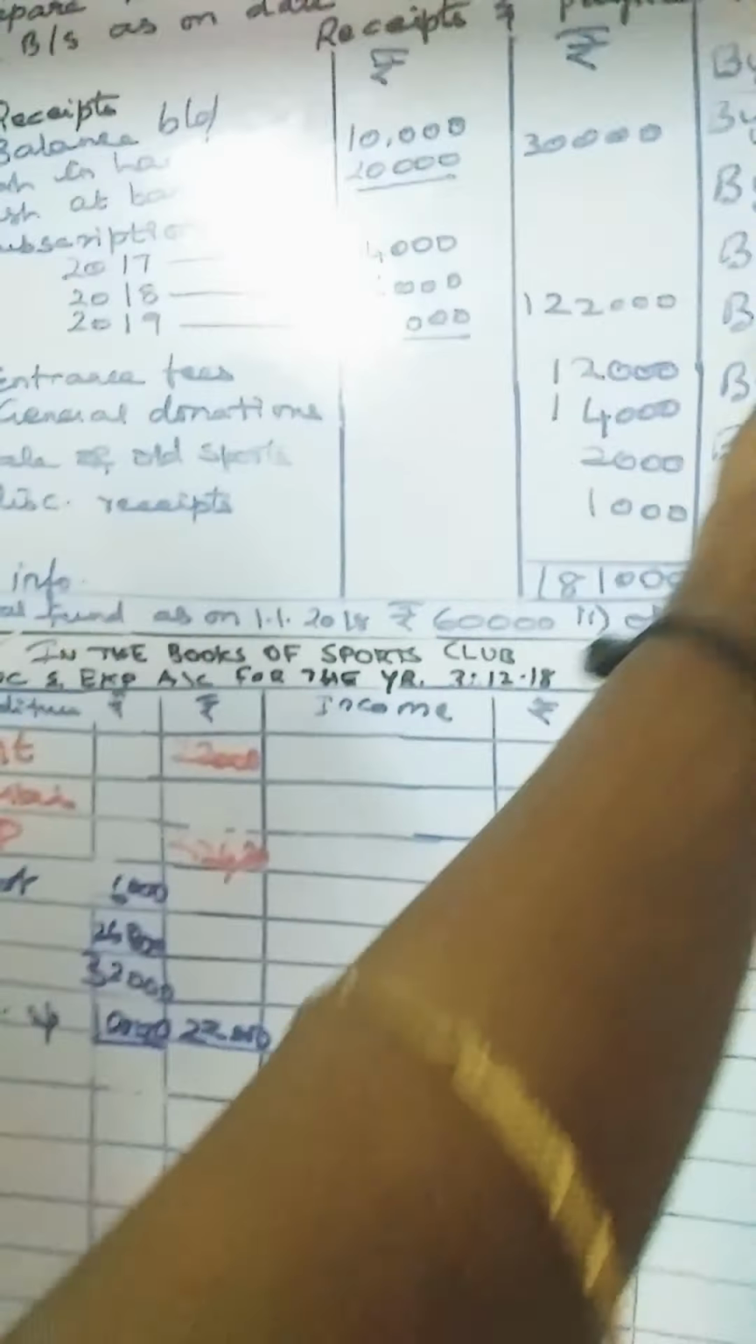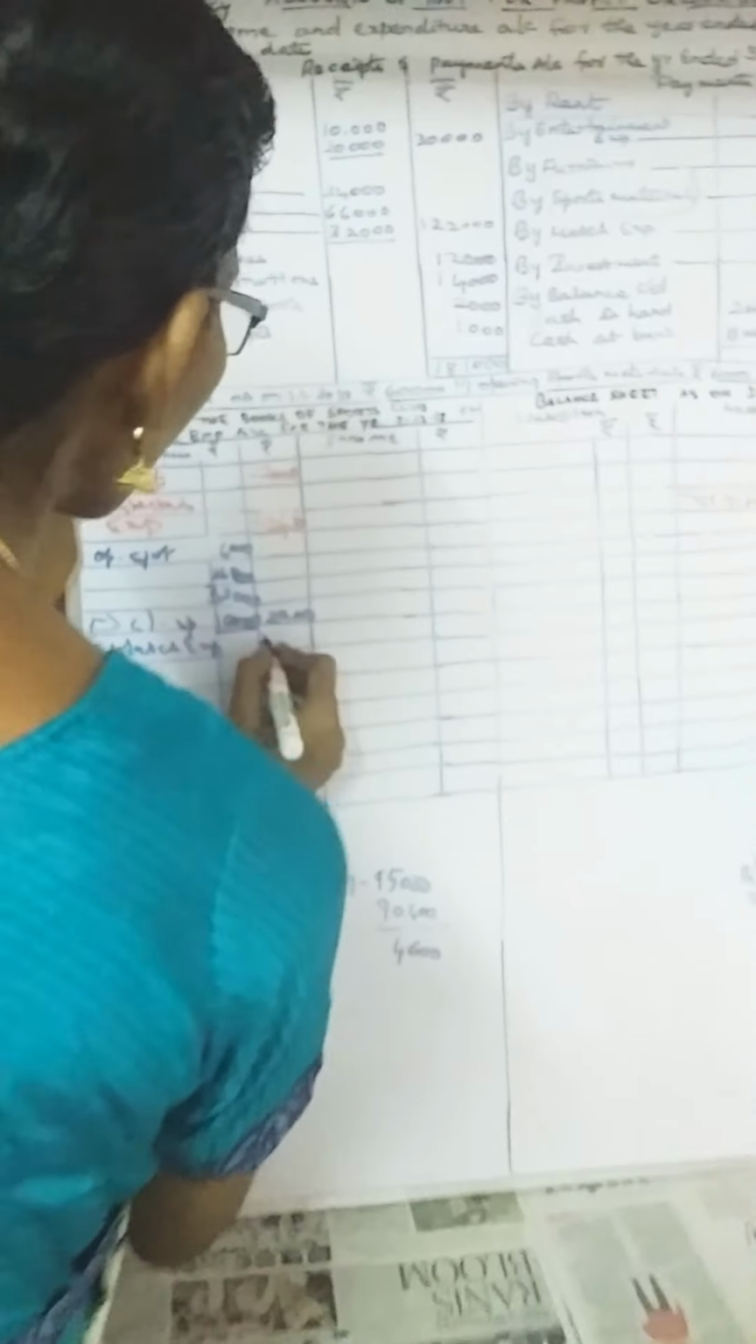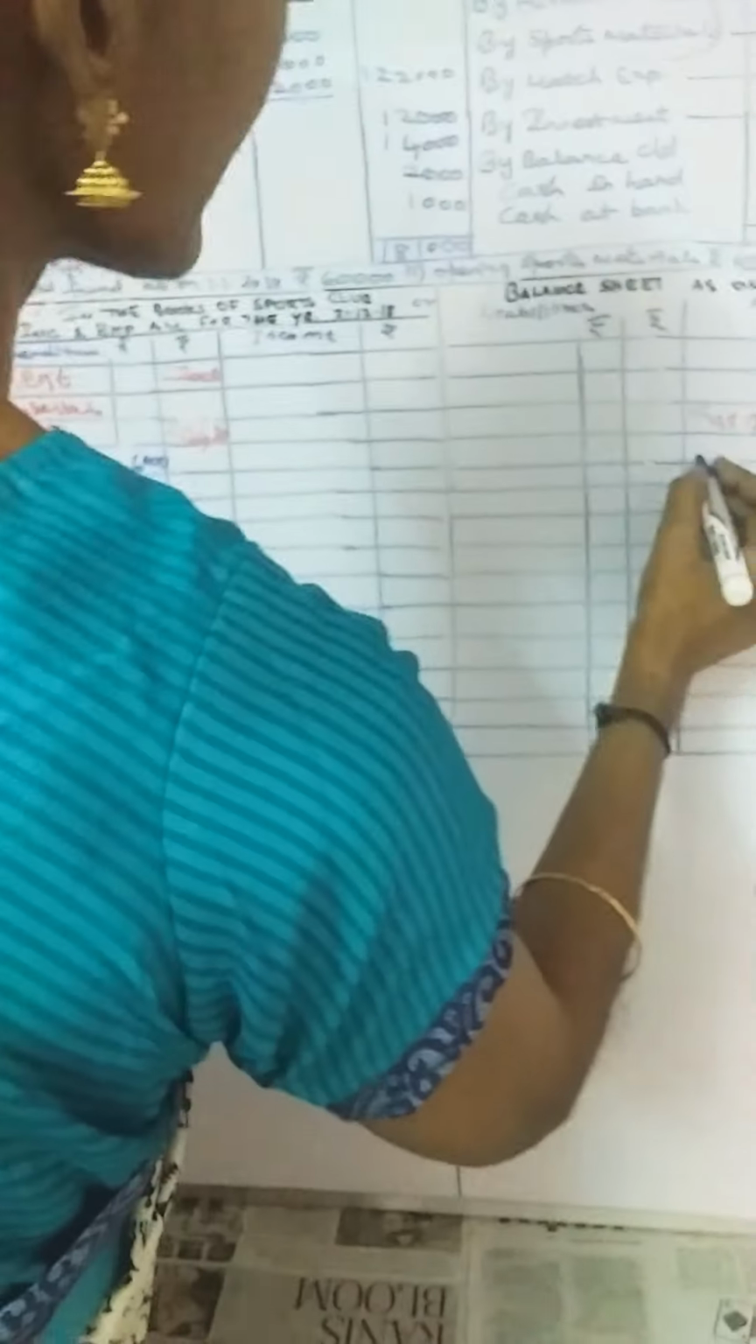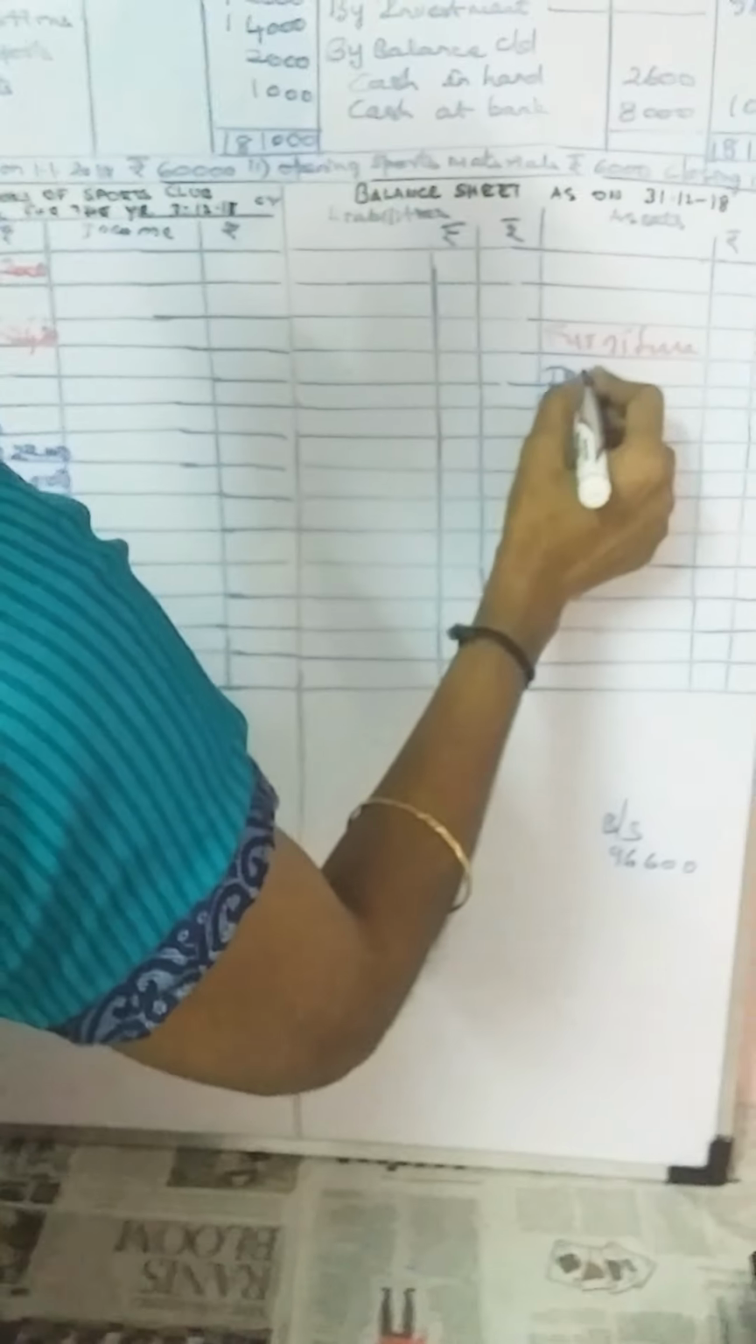Then next is match expenses. Match expenses are in the expenditure, so it comes under the expenditure side. What is the match expenses amount? 24,000. That 24,000 you have to enter. Then next is investment. You know already investment is an asset. So you write it in the balance sheet, asset side, investment. What is the amount? 56,000. That you have to enter.